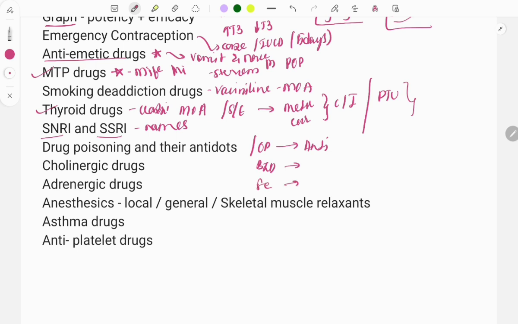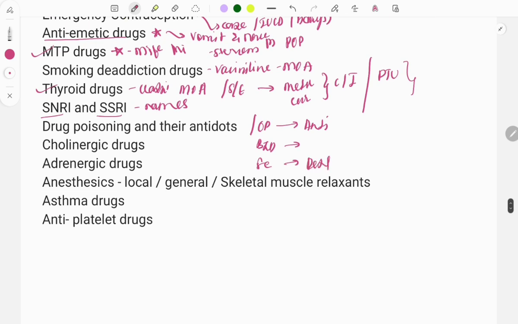Then there can be iron overdose. For iron overdose, the antidote is desferoxamine. Okay, so these were some examples from the previous year questions.